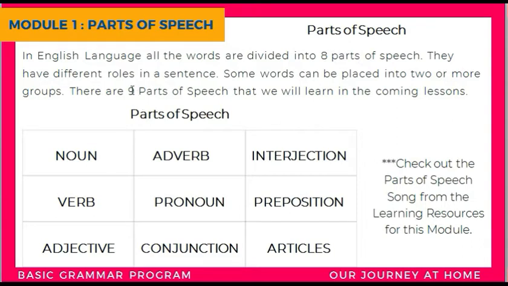All of these parts of speech have different roles in a sentence. Some words can be placed into 2 or more groups. Like some words can be a noun as well as a verb, and sometimes those can also be an adverb. There are some specific words like that, but as you progress through the lessons you will come to know what those words are. So there are 9 parts of speech that we are going to learn in the coming lessons.